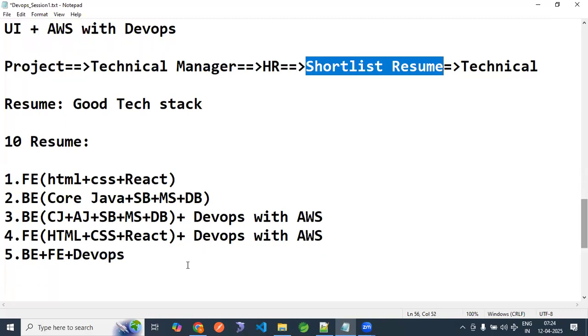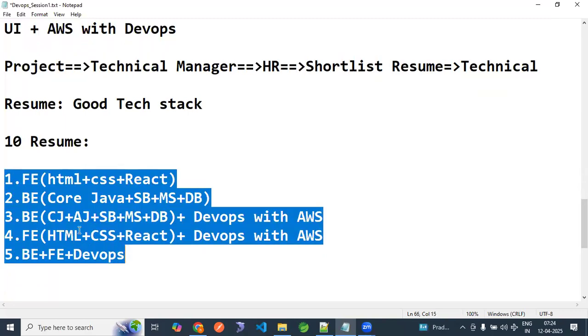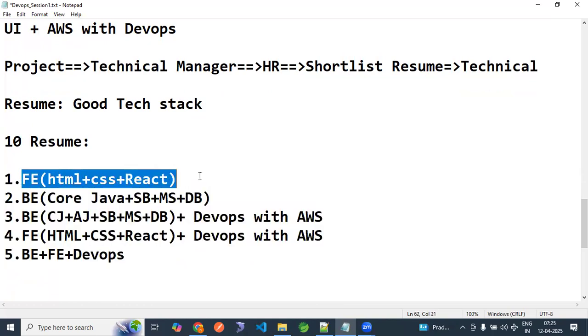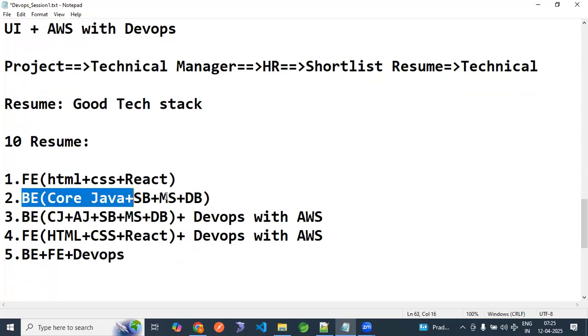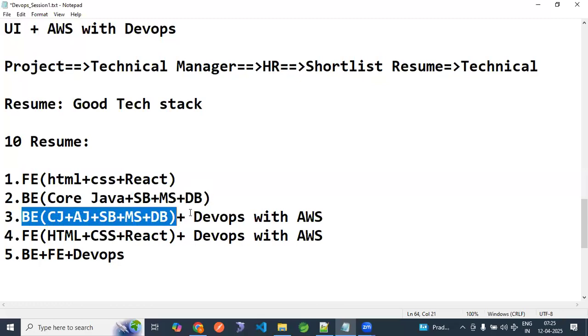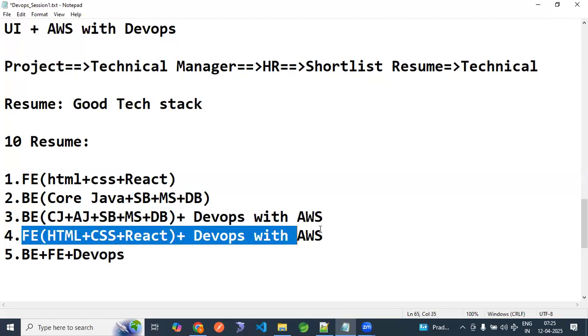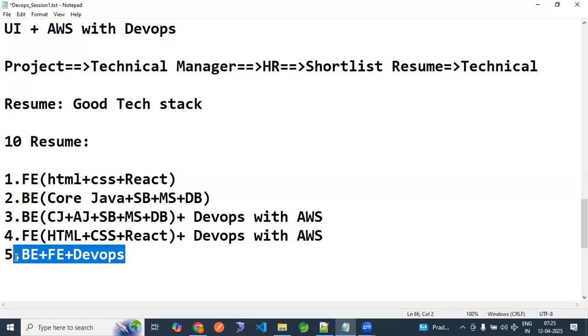I explained a few samples yesterday, 5 resumes. One resume has only HTML, CSS, React. Another resume has core Java, Spring Boot, microservices in backend. The third resume has backend and also DevOps with AWS. The fourth resume has front end and also DevOps with AWS. But one resume has all the tech stack: backend, front end, DevOps. Out of these 5 resumes, the fifth resume gets more chance of being shortlisted because it has all the content.